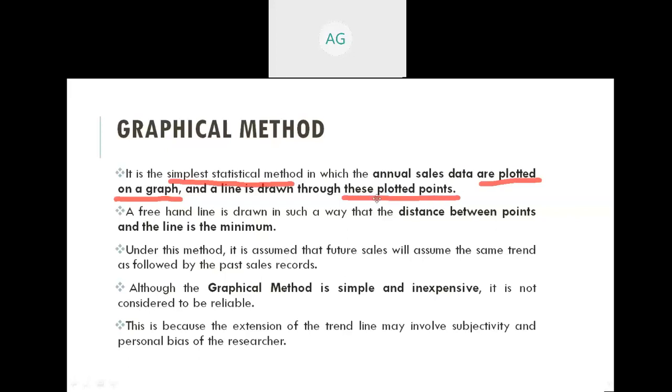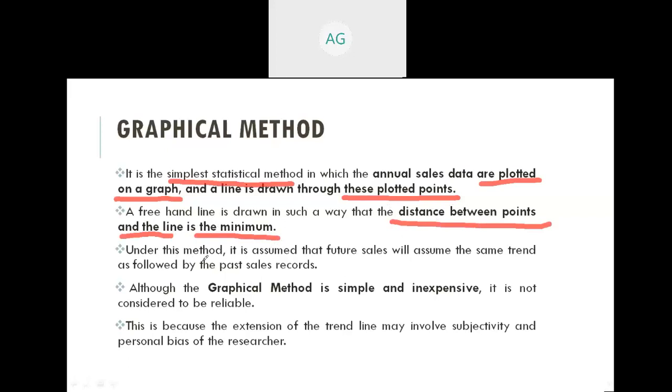So that's why its name is graphical method. We need to plot a graph, and on that graph, a line is drawn through the points. A freehand line is drawn in such a way that the distance between the points and the line is minimum.